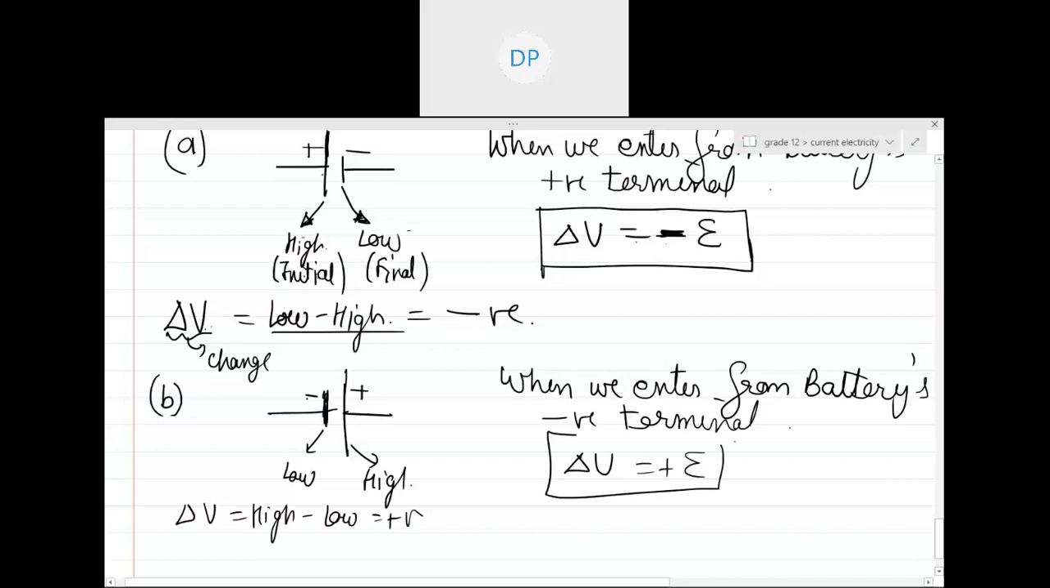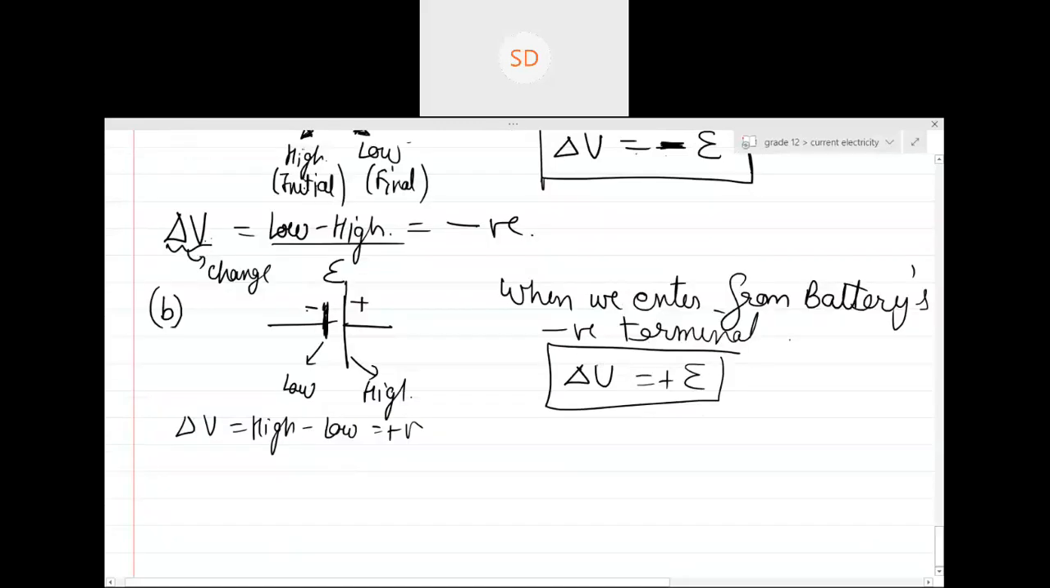Positive EMF. The EMF equal to the EMF of the battery. Always remember, when we go from the positive terminal, it is negative, and when we go from the negative terminal, it's positive. The opposite. Okay. Is this clear, guys? Any doubt in this change? This is delta V. Everyone, this is delta V. It's not delta U or something.